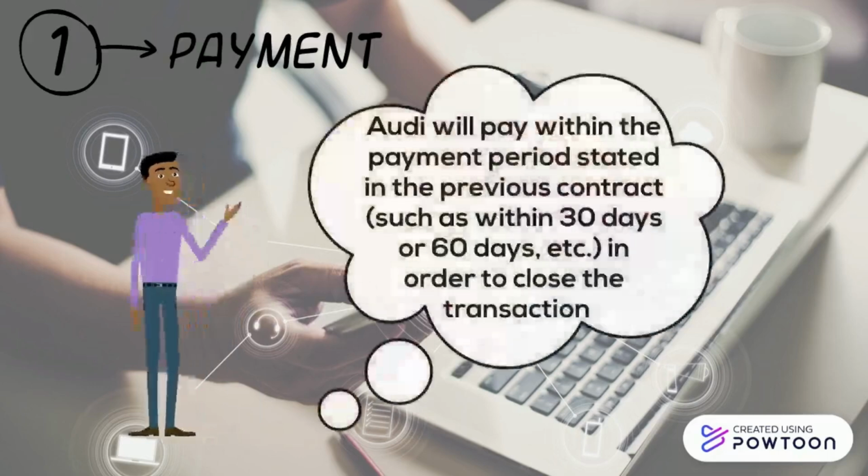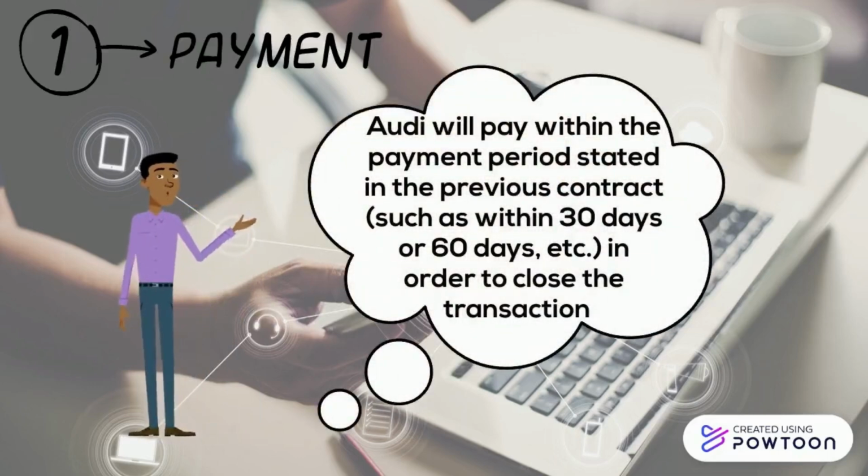Audi will pay within the payment period stated in the previous contract, such as within 30 or 60 days, in order to close the transaction. This action not only enables our company to fulfill its contractual commitment, but also maintains a good relationship with our suppliers and ensures a stable supply chain in the future.